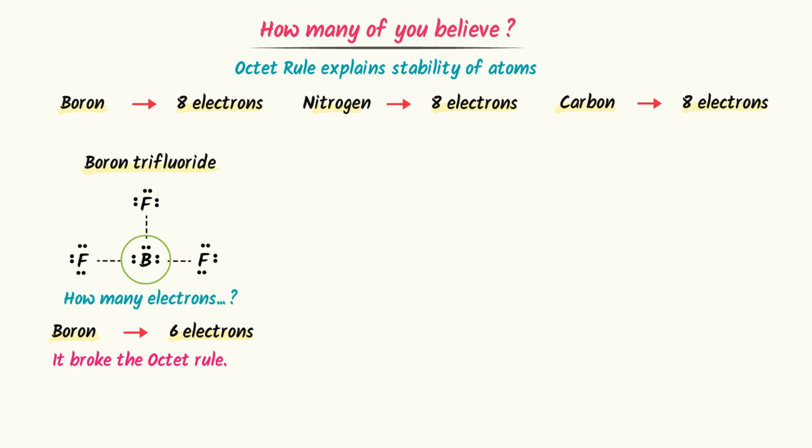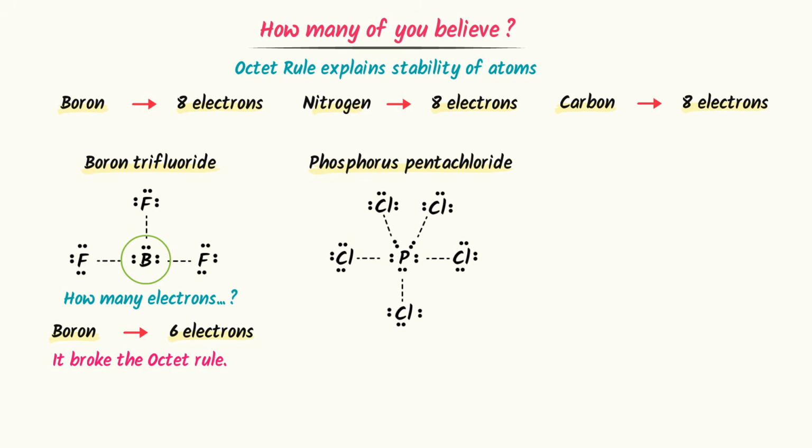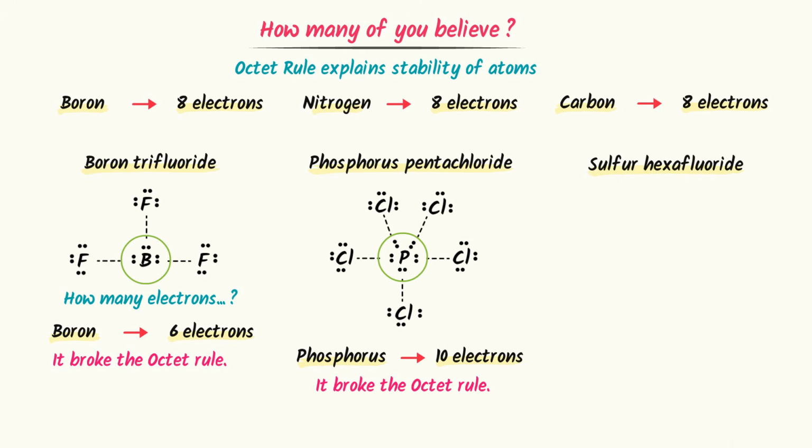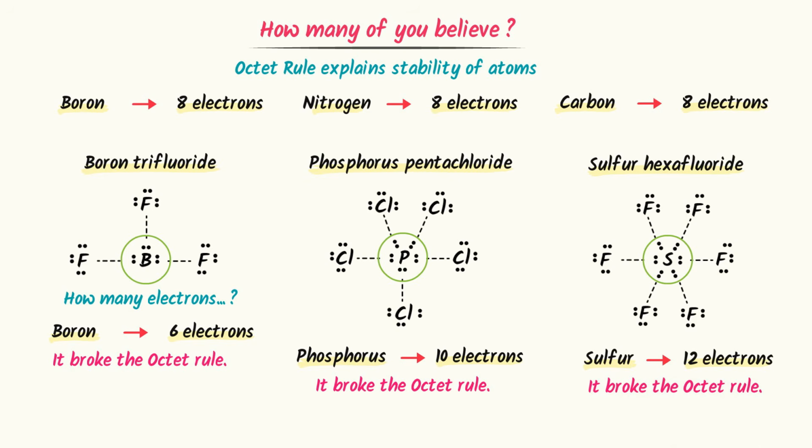Now let's go deeper. For example, consider phosphorus pentachloride, PCl5. Count the electrons around phosphorus. We can see that one phosphorus atom is bonded to 5 chlorine atoms. That is 10 electrons. The octet rule said 8 electrons, but nature gave us 10. Now you might be thinking, okay, maybe heavy elements are exceptions. But wait a minute. Consider sulfur hexafluoride, SF6. There are 12 electrons present around the sulfur, and these aren't exceptions. They are proof that the octet rule is incomplete.